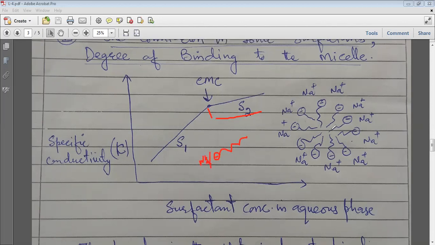But when they form spherical micelles, which are negatively charged, the counter ions bind to the micelle. That is why the slope changes, and the micelles begin to form now.